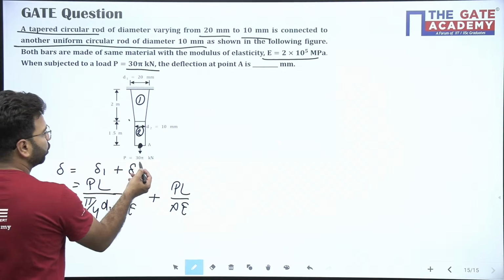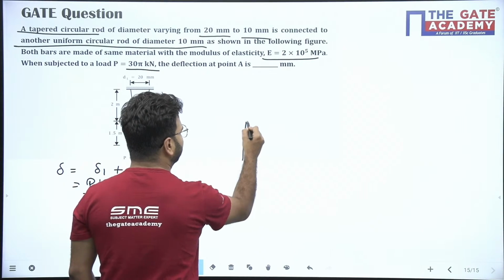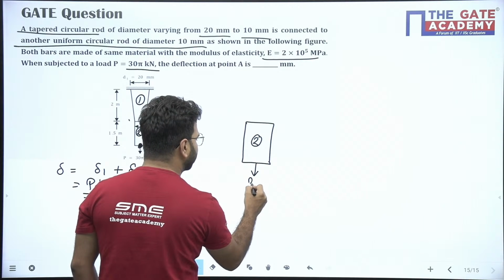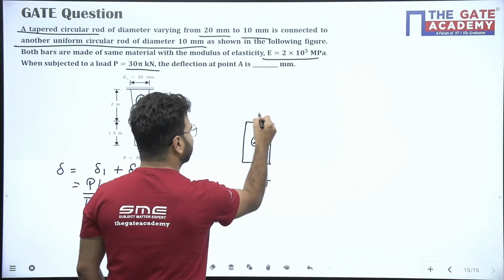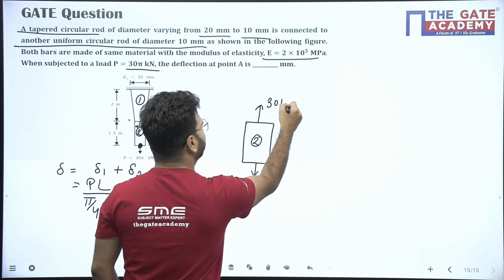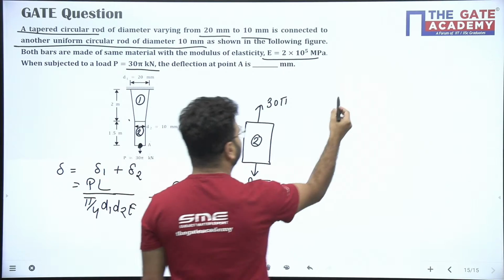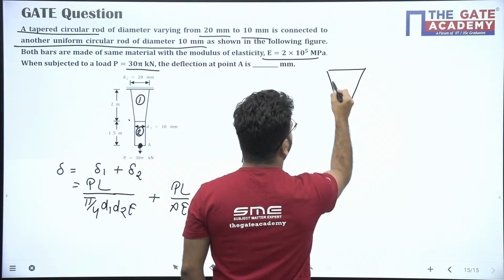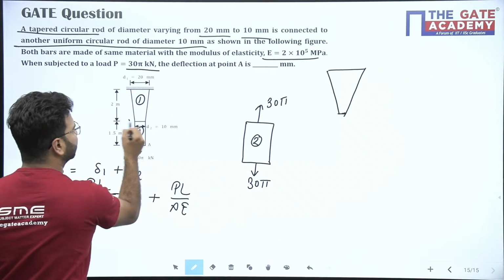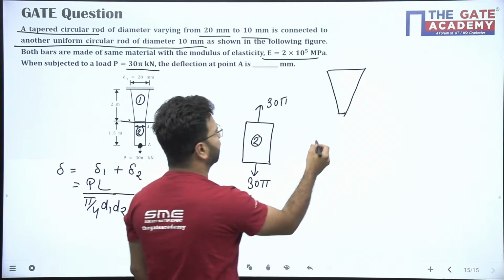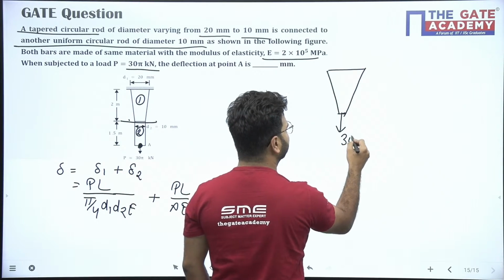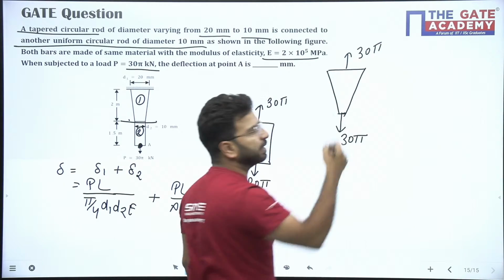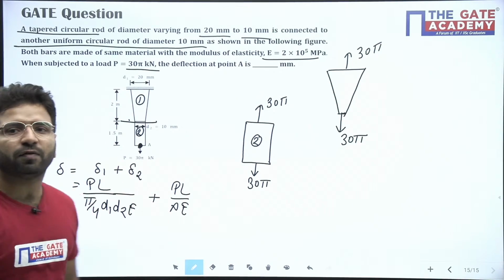Just put all the values in the formula and you will get the answer. P is how much? If you draw the free body diagram of both bars, this is my bottom bar. Here it's 30 pi, and definitely here also it will be 30 pi. Definitely this 30 pi will transfer to the top bar, so here it will also be 30 pi. So the load is the same on both bars.